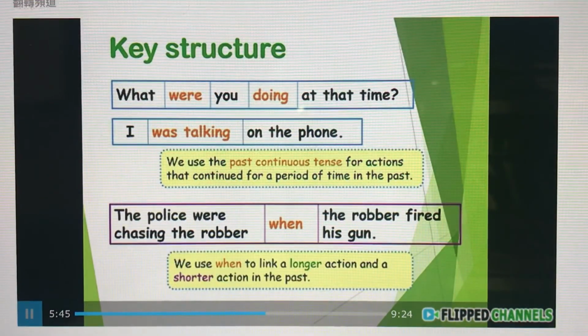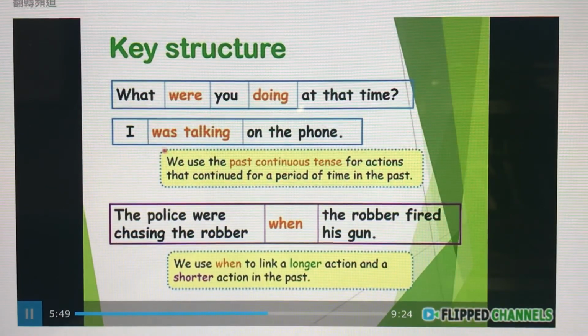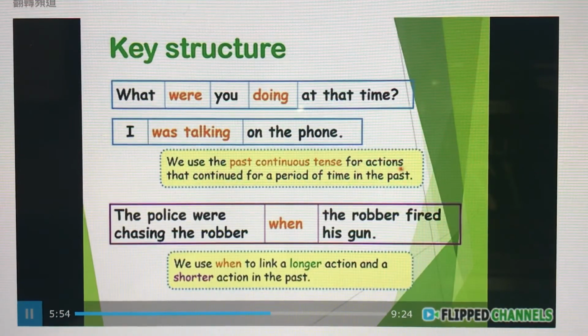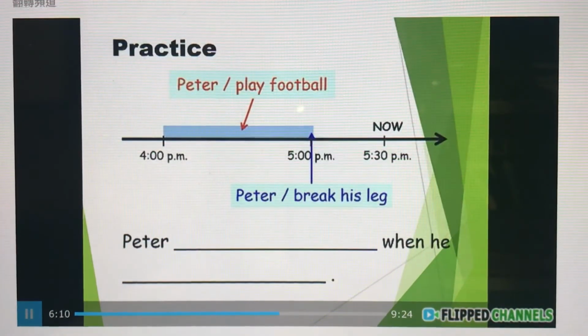So remember this key structure. What were you doing at that time? I was talking on the phone. We use the past continuous tense for actions that continued for a period of time in the past. And we use the connective when to link the two actions. One is longer and one is shorter. So let's take a look at some practice.